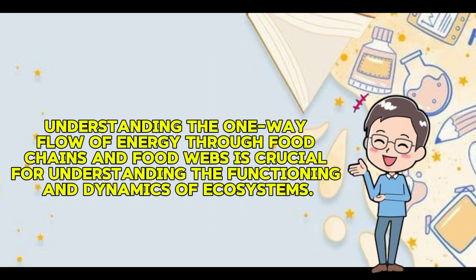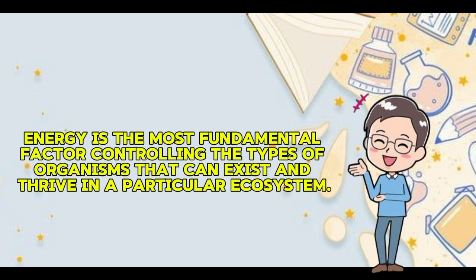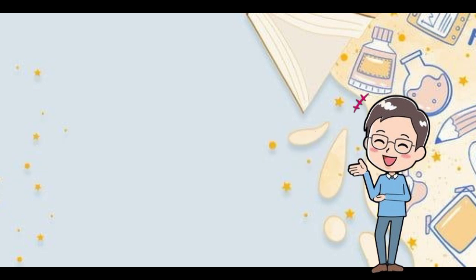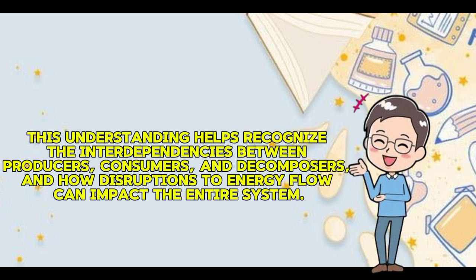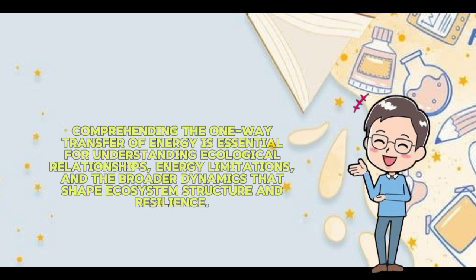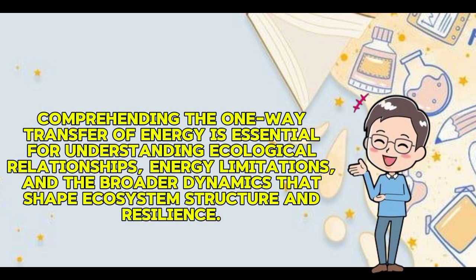Understanding the one-way flow of energy through food chains and food webs is crucial for understanding the functioning and dynamics of ecosystems. Energy is the most fundamental factor controlling the types of organisms that can exist and thrive in a particular ecosystem. This understanding helps recognize the interdependencies between producers, consumers, and decomposers and how disruptions to energy flow can impact the entire system. Thus, comprehending the one-way transfer of energy is essential for understanding ecological relationships, energy limitations, and the broader dynamics that shape ecosystem structure and resilience.